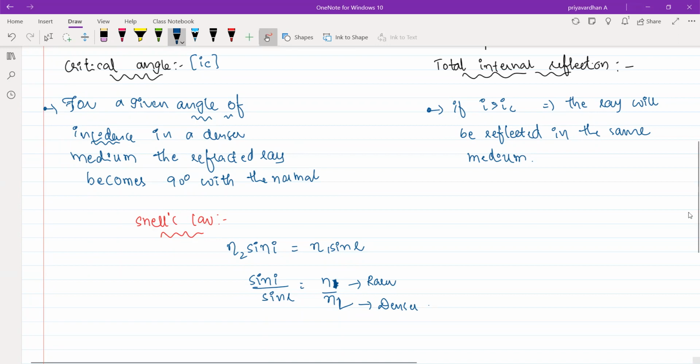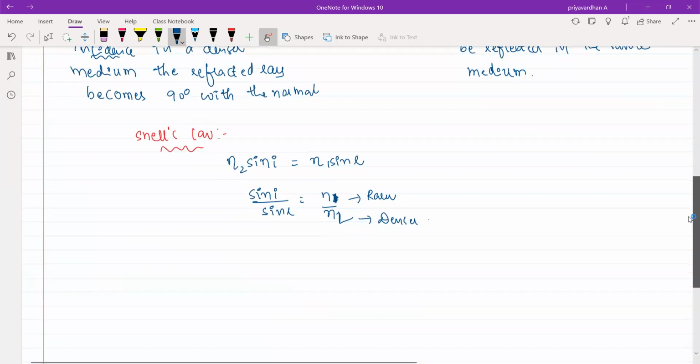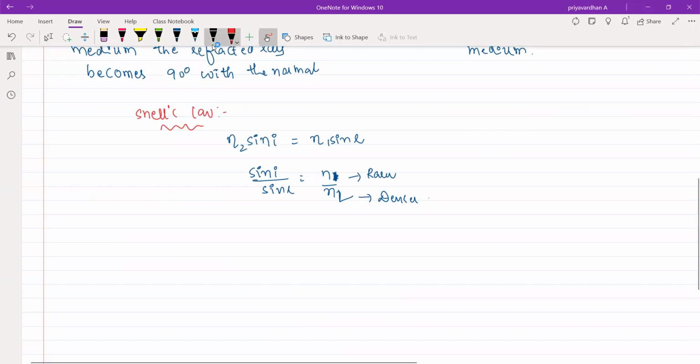Okay. We'll give some special cases. Even you might have found this in your NCERT. Let me give you a special case. By any chance, if I becomes IC, the critical angle, what will be the refracted angle? Can anyone tell me? What will be the refracted angle for I equal to IC? 90 degrees. Exactly. So R will become 90 degrees.